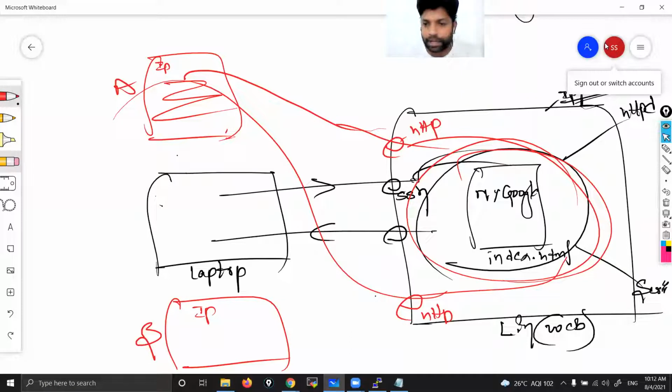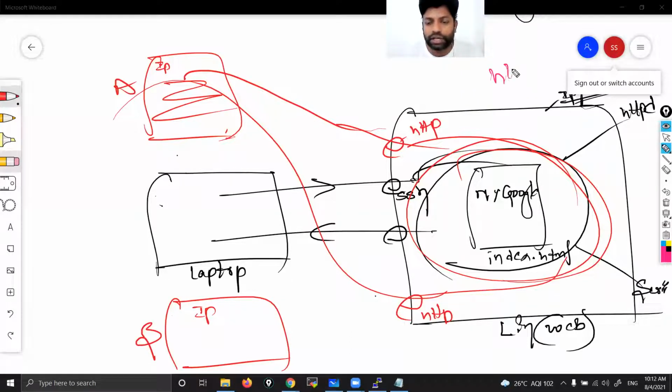See, we have seen HTTP. There is one more port, that is HTTPS. Tomorrow I'll start my class with this port, the differences and all. Then I will proceed further. What is HTTPS and all that we are going to see in tomorrow's class. Once you're good at this, then we'll see load balancer, then auto scaling. Like that, we'll discuss all these things one by one.